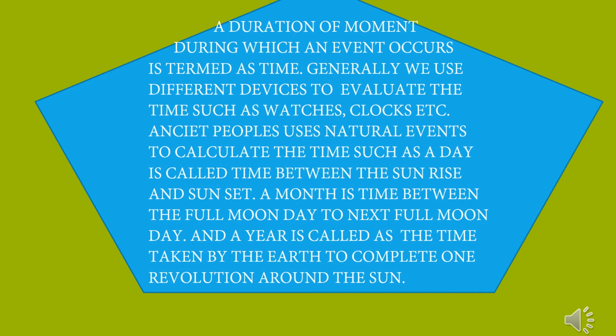Here we are going to discuss the measurement of time. A duration of movement during which an event occurs is termed as time. Generally, we use different devices to measure time, such as watches, clocks, etc. Ancient people used natural events to calculate time, such as a day, which is the time between sunrise and sunset. A month is the time between one full moon day and the next full moon day. And a year is the time taken by the earth to complete one revolution around the sun.